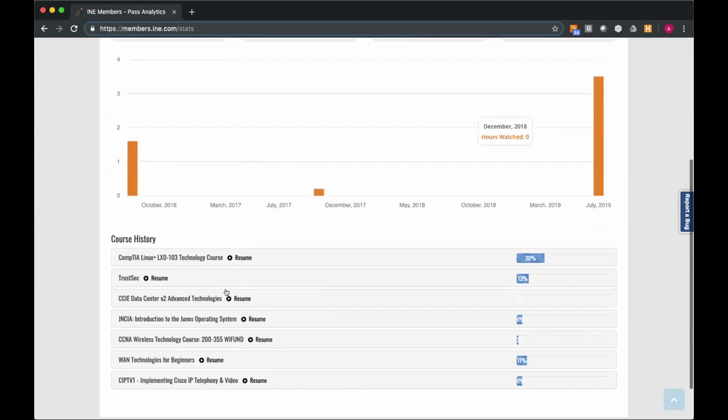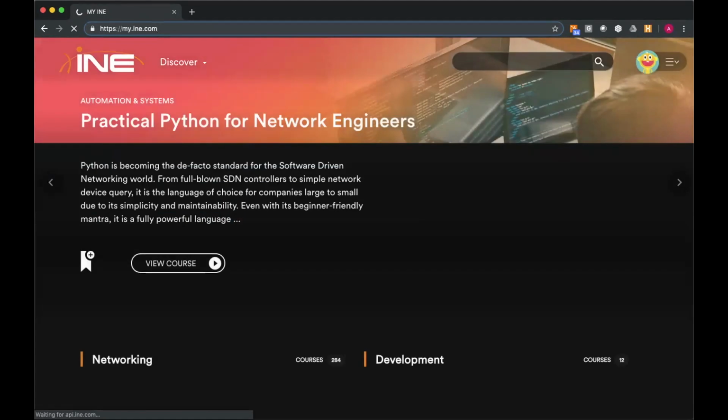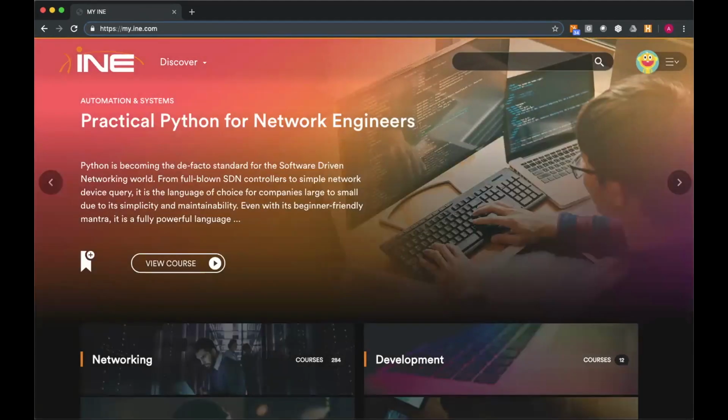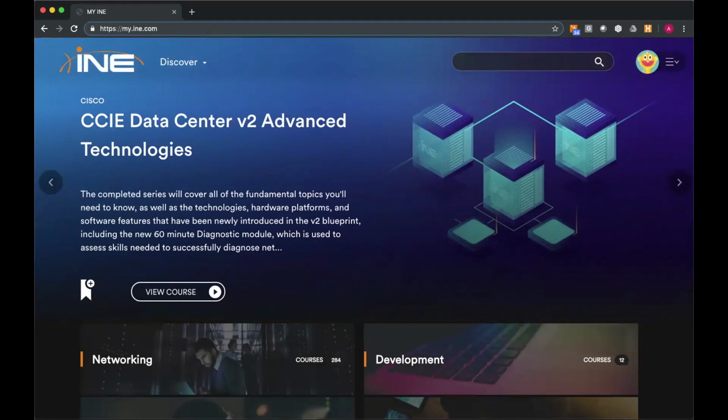It shows you which courses you've accessed, how far along you are. By the way, if you are part of the corporate team, your admin can probably see that information for you. So make sure that you are making good use of the resource allocated to you. So let's see. So again, scrolling here. So let's see.